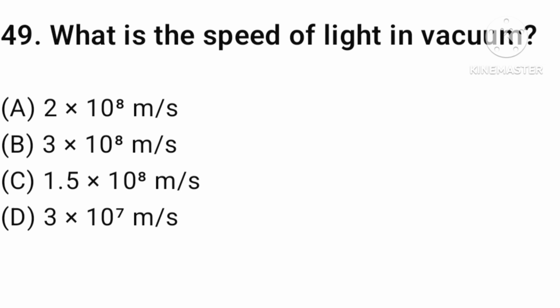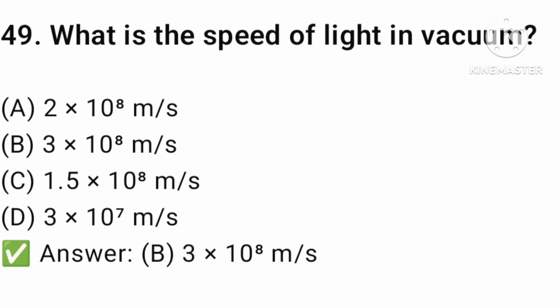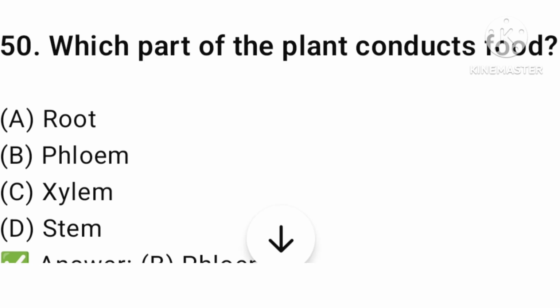What is the speed of light in vacuum? 2.2 into 10 power 8 meter per second, 3 into 10 power 8 meter per second... The answer is option number B, 3 into 10 power 8 meter per second. Which part of the plant conducts food? Root, phloem, xylem, or stem? The answer is option number B, phloem. Let's find the next question.